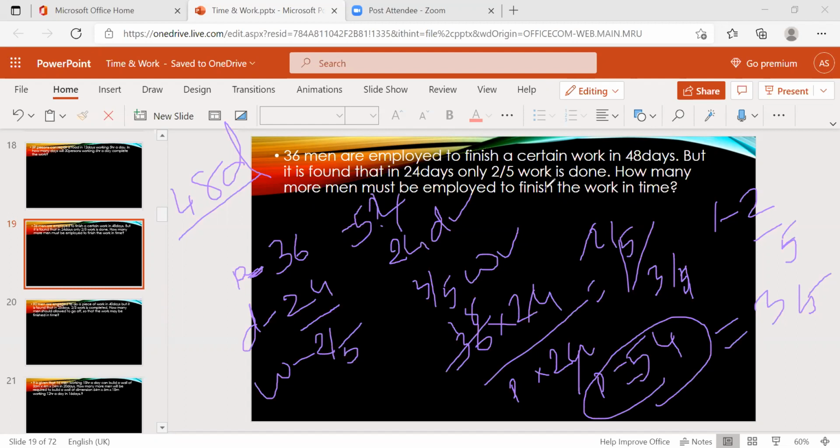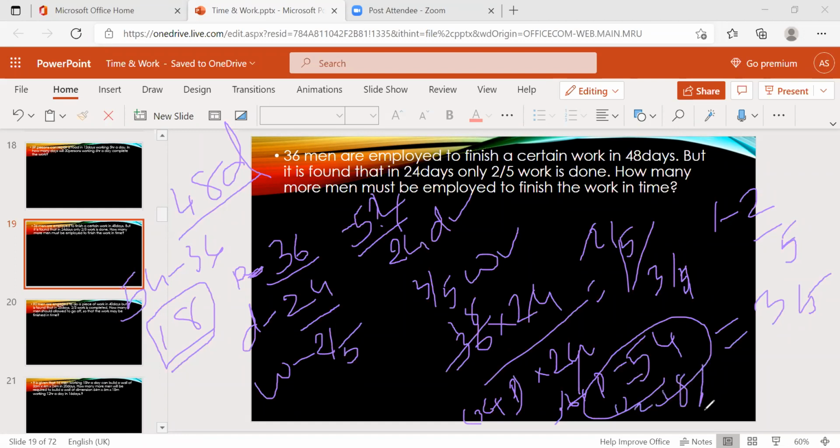And what they're asking in the question, how many more men must be employed? Already 36 members are there. How many more members are to be added to become 54? 54 minus 36 is nothing but 18. Okay, 18 more required. Or if you take 36 plus P equal to 54, P equal to 18 directly we get.